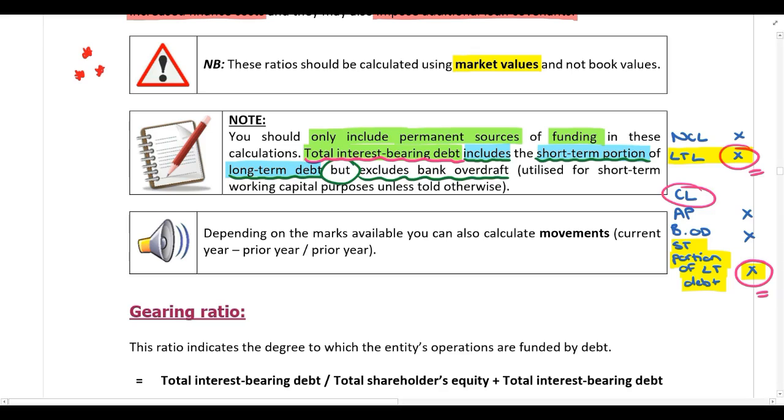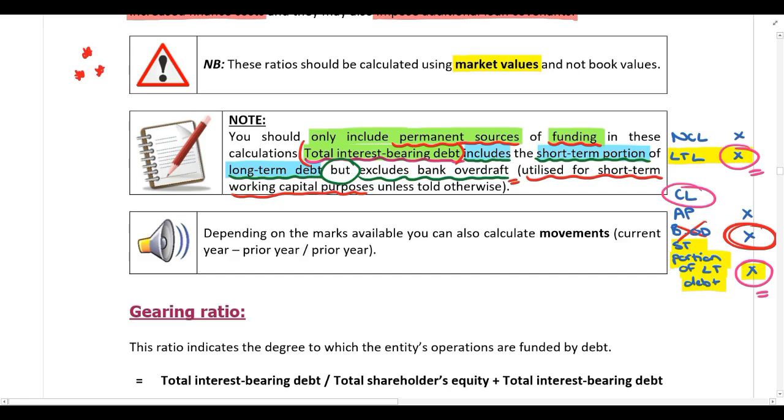However, if the question is silent, you should not include the company's bank overdraft in interest-bearing debt or total interest-bearing debt. And the reason for that, guys, is if the question is silent, remember, a company's bank overdraft is used for short-term working capital purposes. It is not a permanent source of funding. So if the question is silent, do not include the bank overdraft in total interest-bearing debt.